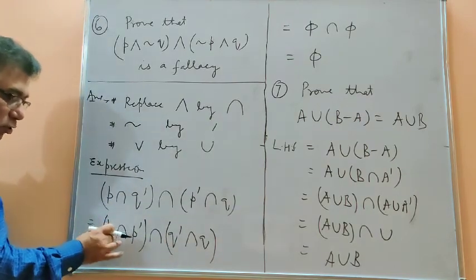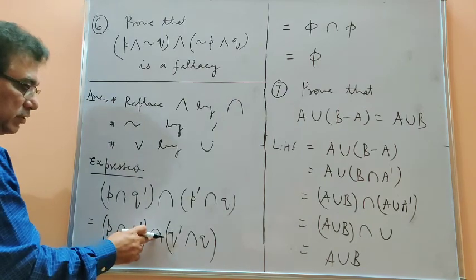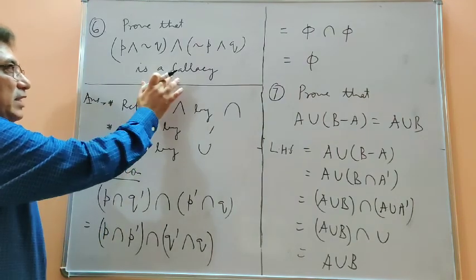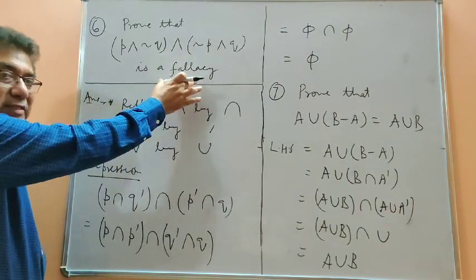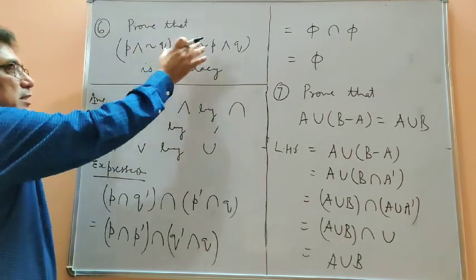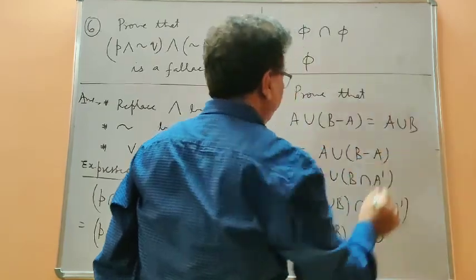Since nothing is common between P and P dash, I have written phi there, and intersection again phi there, and phi intersection phi is phi. Fallacy means empty set. So if your result is phi, then this statement is a fallacy. So we get the result here.